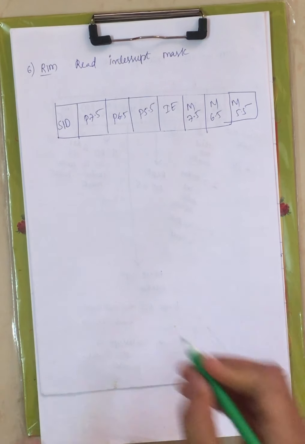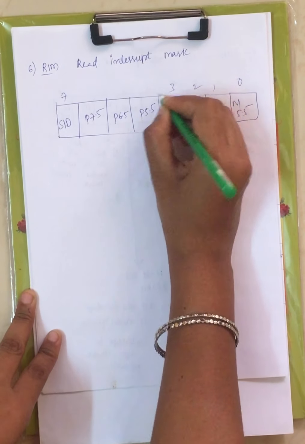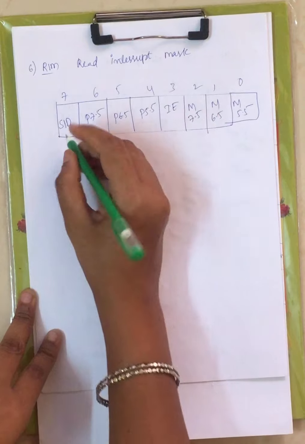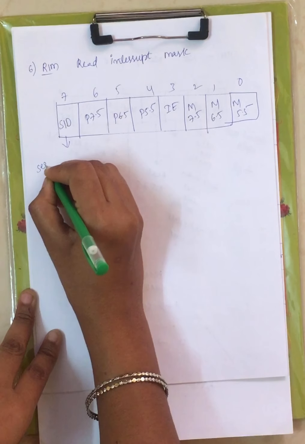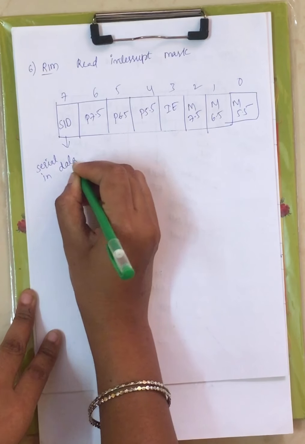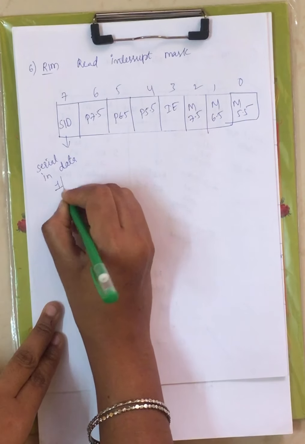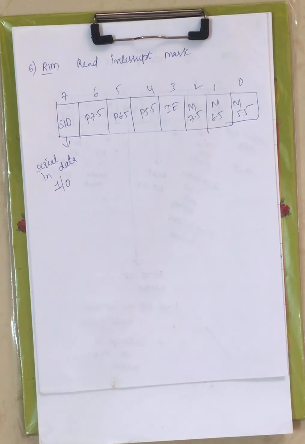Now here we have the 7th bit, numbered 0 to 7. This is your serial in data. It indicates that you can receive the data serially from outside to your microprocessor when it is set to 1. When it is 0, you can't receive the data serially from outside to the microprocessor.